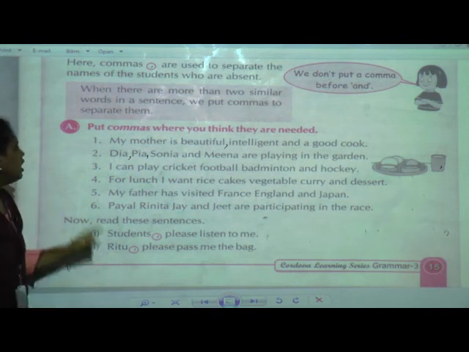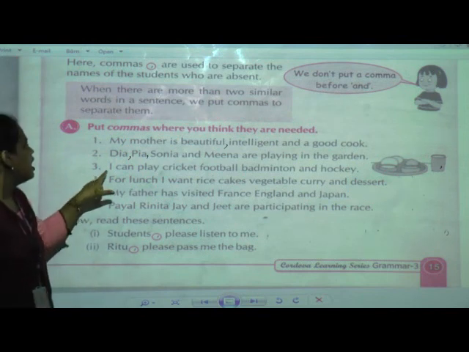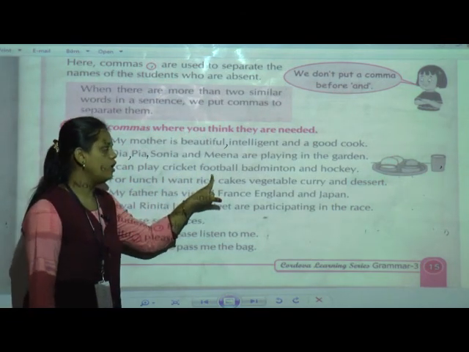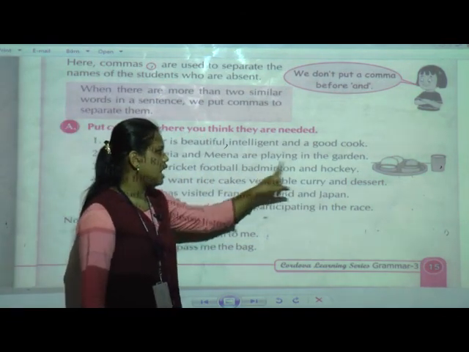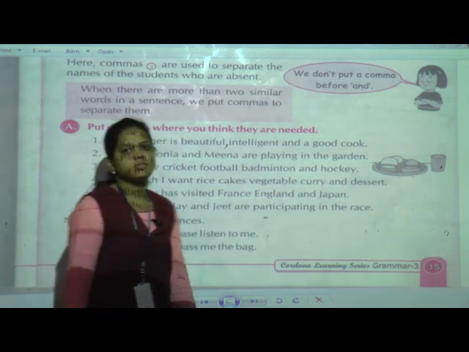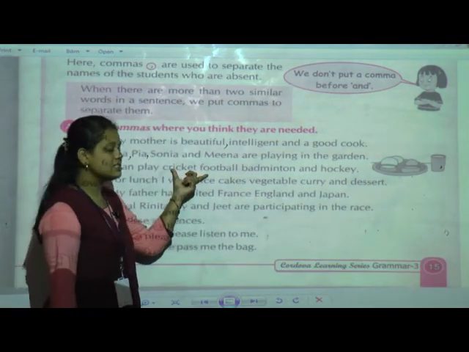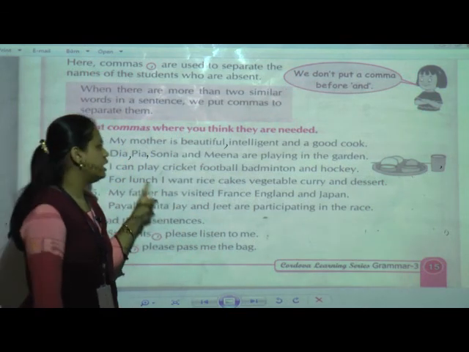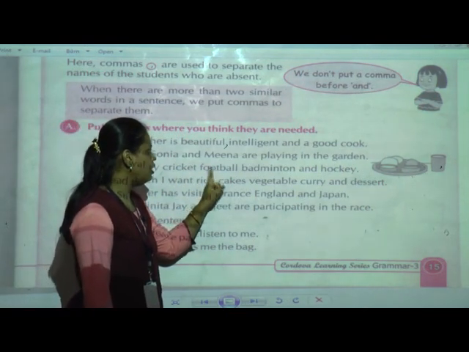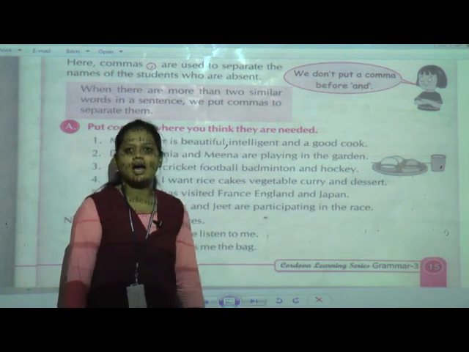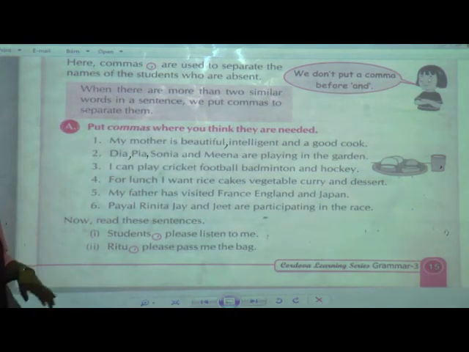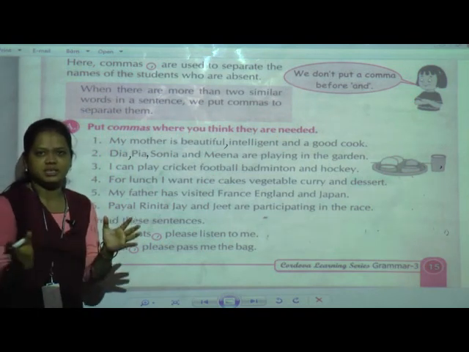Okay. Now third one is, I can play cricket, football, badminton and hockey. See here, these are the names, a list of games. Which are they? Cricket, football, badminton and hockey. See here, 4 games' names. So we have to separate these names.